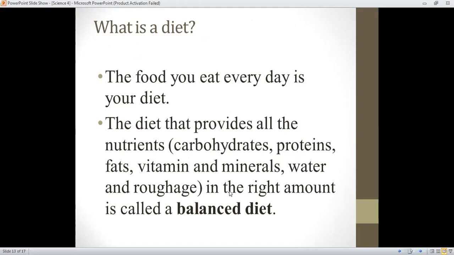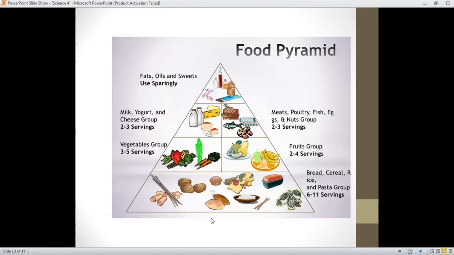As you see, at the start there are fats and oils. So we eat less fat, oil and sweets because they contain fats. As we know, fats are energy giving food, so we use them in a very small amount.